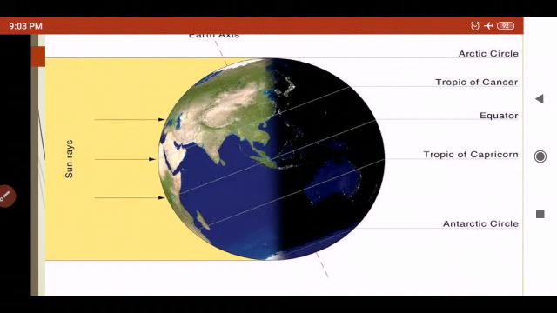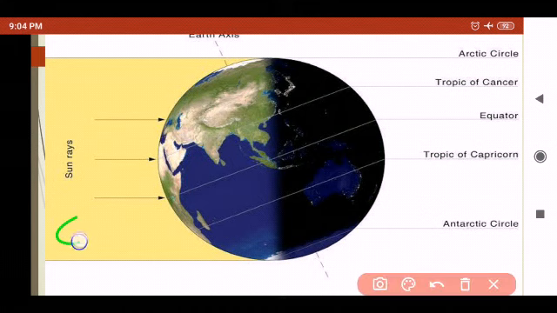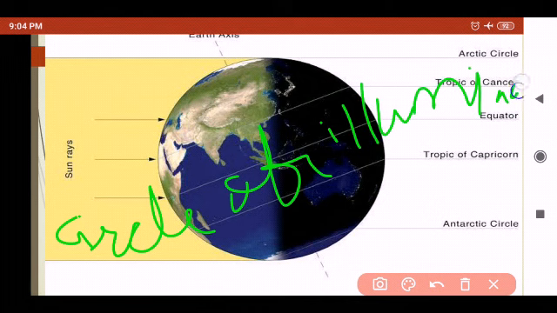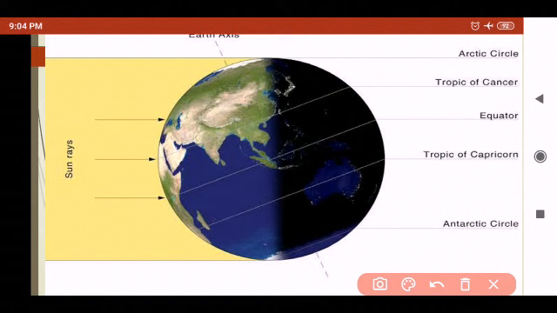The circle that divides the day from night on the globe is called the circle of illumination. Now the next important thing which we are going to study is the circle of illumination. What is the circle of illumination? The circle that divides the day from night on the globe is called the circle of illumination.